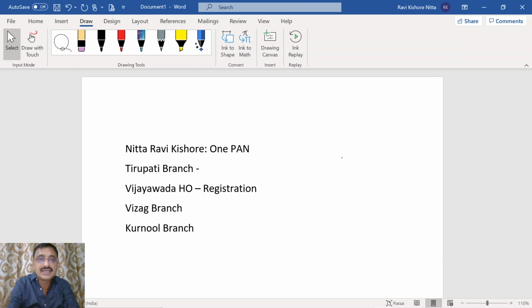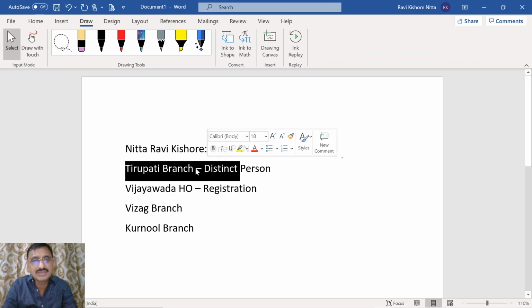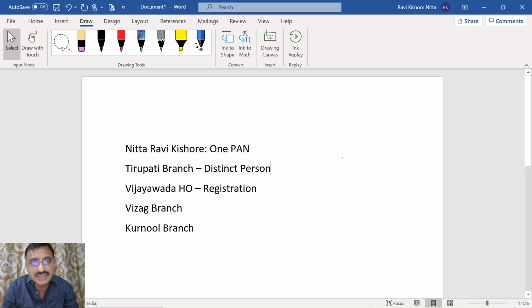So automatically this will become a distinct person, because I have the option to take registration for each place of business in the same state as well. If I take registration for Tirupati branch separately, Tirupati branch becomes a distinct person.